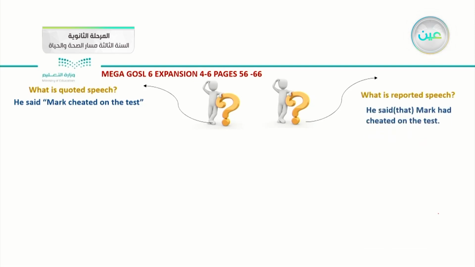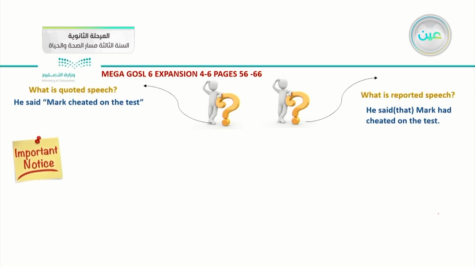And this is an example about it. He said that Mark had cheated on the test. So if you notice, here there are no quotation marks, and we didn't repeat the exact words that he said in that sentence.